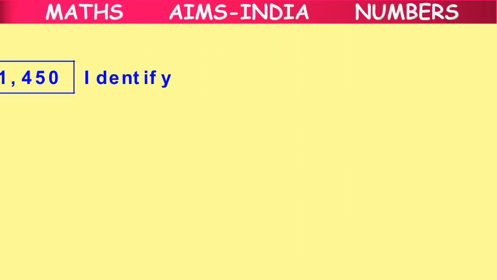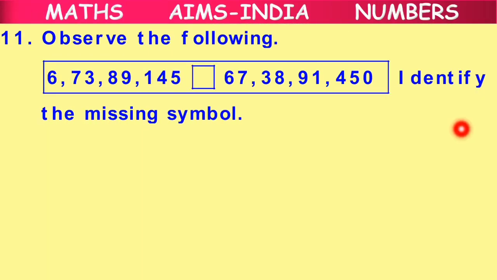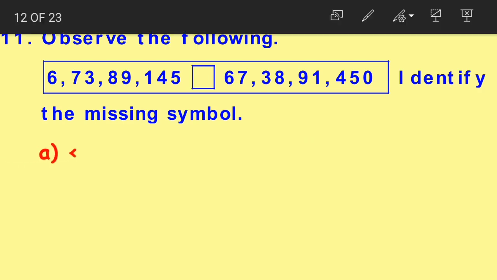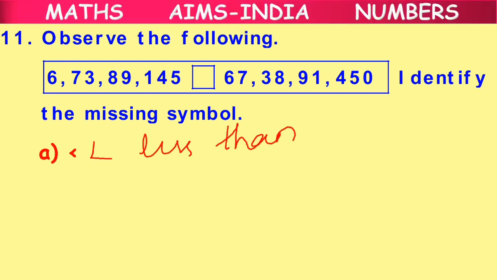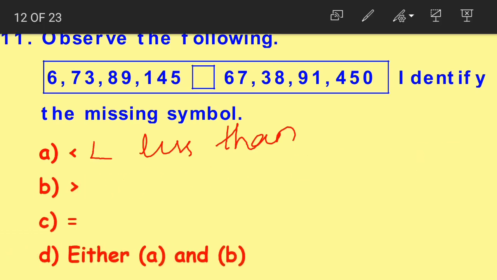Moving on to question number 11. Observe the following and identify the missing symbol. Option A. What is this symbol? It looks like L. So this sign is the less than symbol. Option B. It is the greater than symbol. Option C equal to. Option D either A or B.